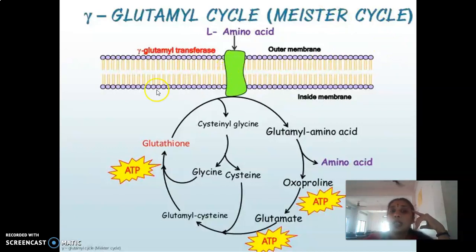So what is Mester's cycle? It is carried out with the help of glutathione. We have heard this name. Glutathione is very much important for maintaining the cell membrane integrity, right? Another function of glutathione is to carry out the Mester's cycle, or the absorption of neutral amino acids. Okay, and where is this present? This gamma glutamyl cycle, or the Mester's cycle, functions principally in the intestine and also in the renal tubules.